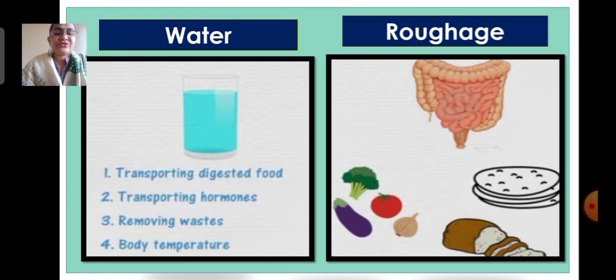Next is roughage. Roughage is a fibrous matter in our food which cannot be digested. It is mainly made up of indigestible carbohydrates known as cellulose. Like water, roughage does not provide any nutrient to our body, but its presence is essential for the normal working of the digestive system. Roughage is present in good amount in fruits, vegetables, and whole grain products like chapati and whole wheat bread.